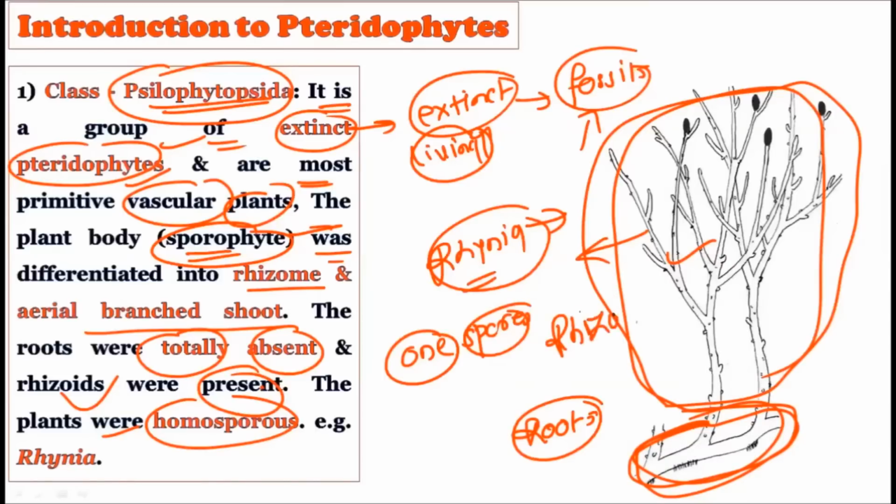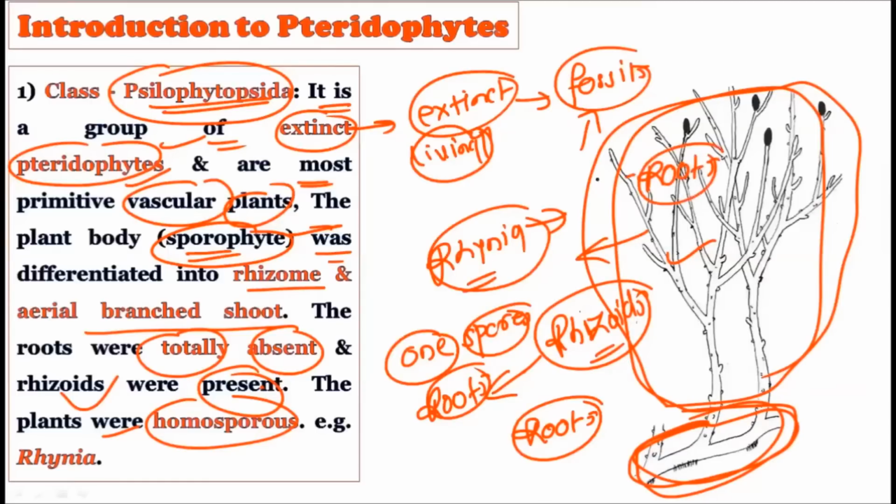So now see, you can judge this by comparing these plants with the bryophytes, because bryophytes show the presence of rhizoids and not roots, and in a very similar way the ancient or primitive pteridophytes also show the presence of rhizoids and not roots. So from these morphological features you can say that the pteridophytes originated from the bryophytes, because bryophyte-like features were earlier seen in the primitive pteridophytes, and later these primitive features got converted into advanced features, that is the rhizoids got converted into roots. Okay, so rhizoids which were primarily found in the bryophytes got converted into roots in the pteridophytes.